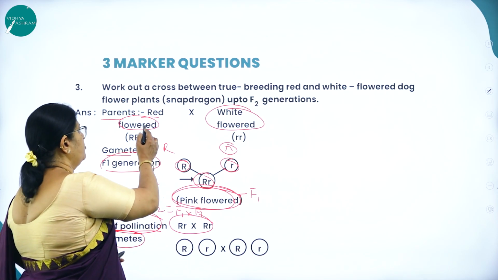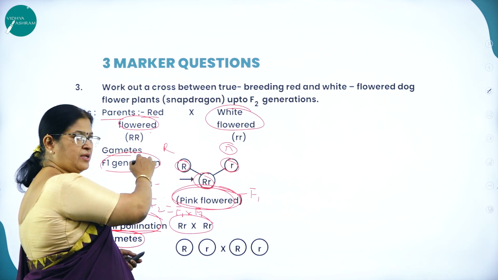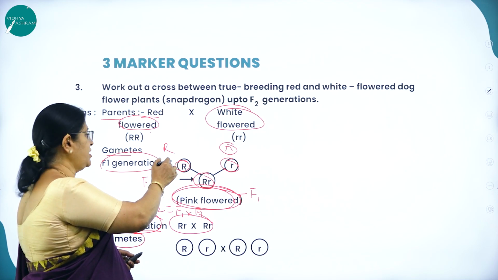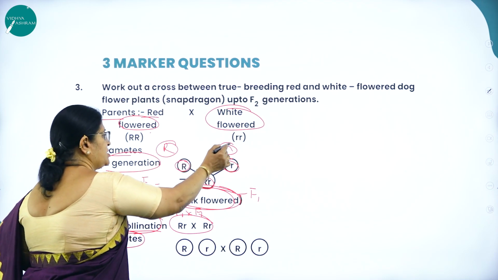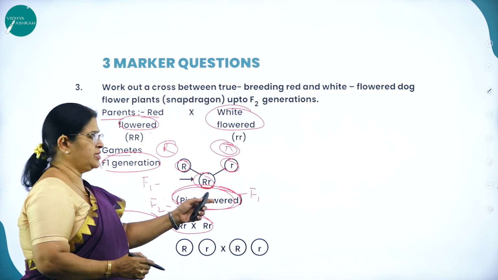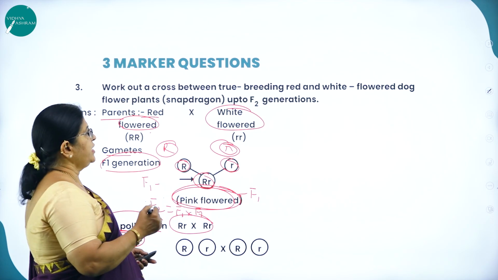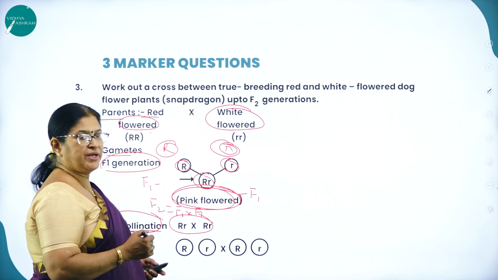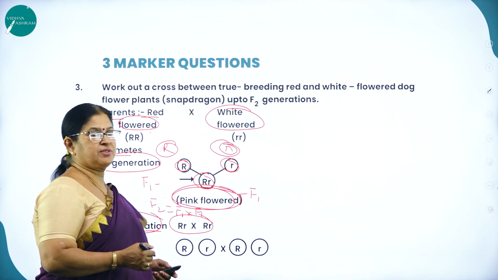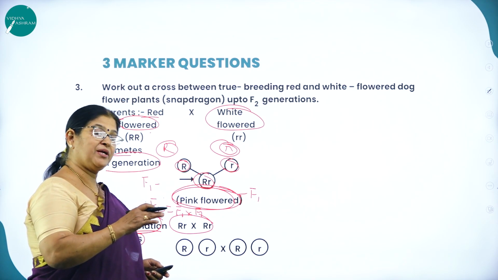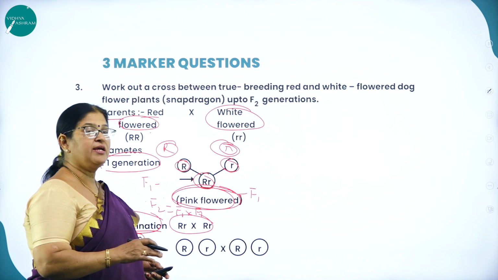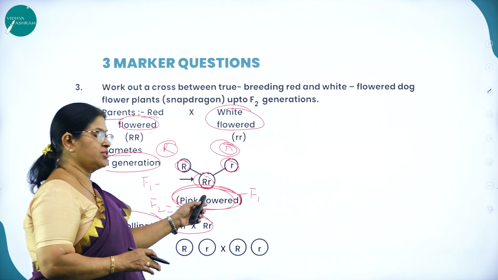So as I said, when a red colored flower is crossed with a white color flower, what will be the gametes? Capital R, small r. So what will be the F1 generation? That will be the pink color. As we know, incomplete dominance is where the dominant character will not completely express in the F1 generation, it will not completely suppress the recessive character. Instead, an intermediate character arises, and that is called pink flower.